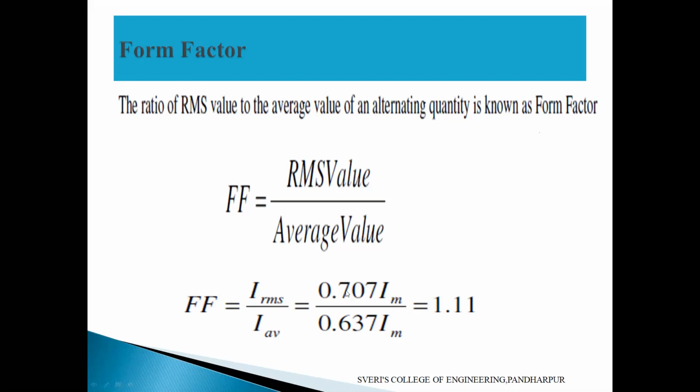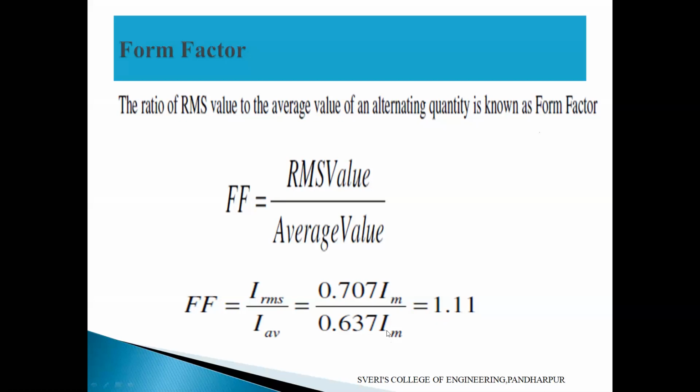IRMS equal to, and I average equal to 0.637 Im, that is 2 Im by pi. So 0.707 divided by 0.637, how much is it? 1.109. 1.109 is nothing but 1.11, you can write.